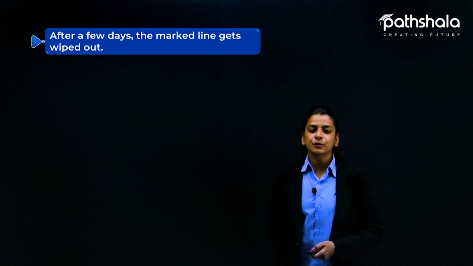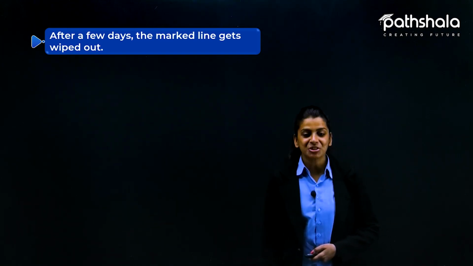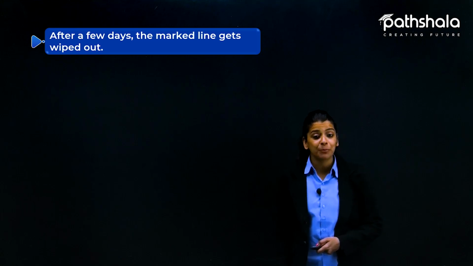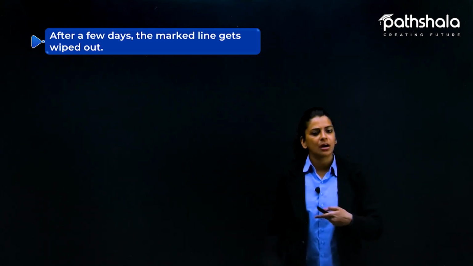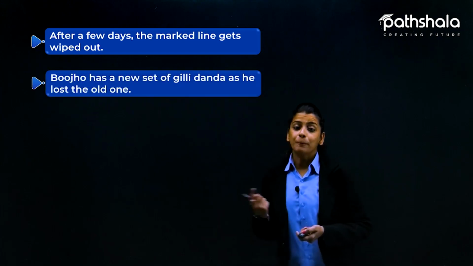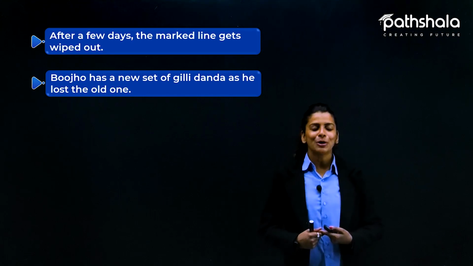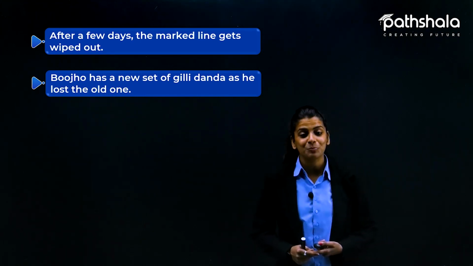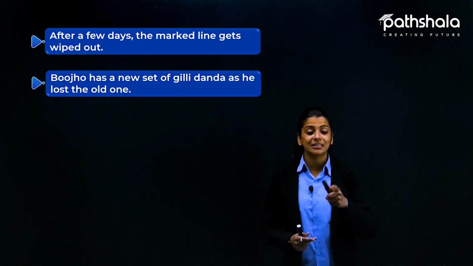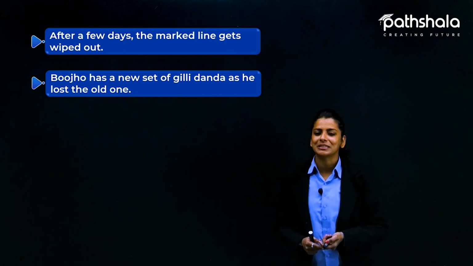So after a few days the mark line gets wiped out. So Pahili and Bujo measured the length of the desk with the help of gilli and danda. So that measurement got wiped out after some time. So Bujo has a new set of gilli danda as he lost the old one. So Bujo again bought the gilli danda set to the classroom because he lost his gilli danda, the old one. वो खो गया था. So he bought the new set.